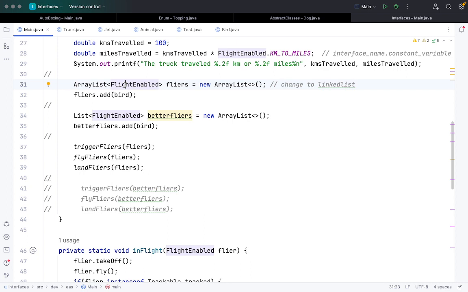It can only store values of a particular type which are user defined, be it interfaces, abstract classes, classes, objects, strings, whatever related to that, right?